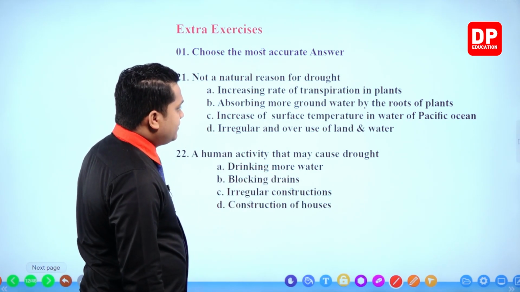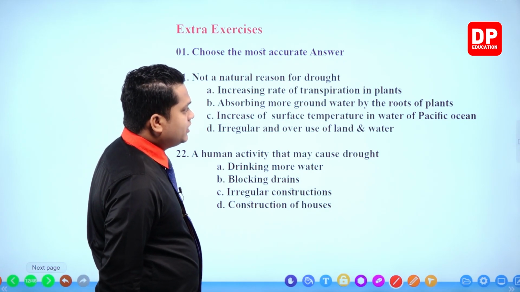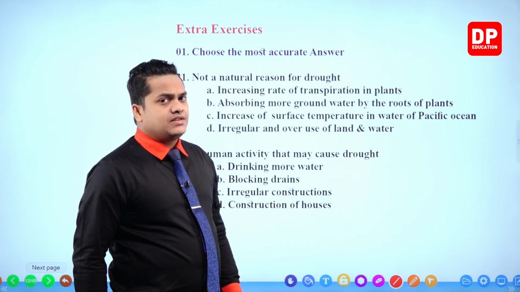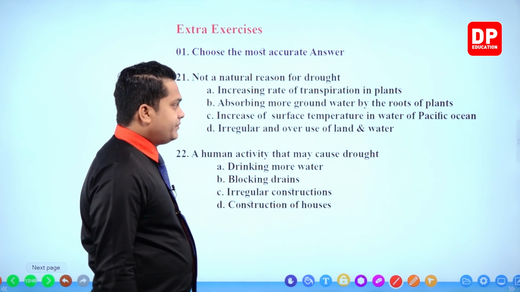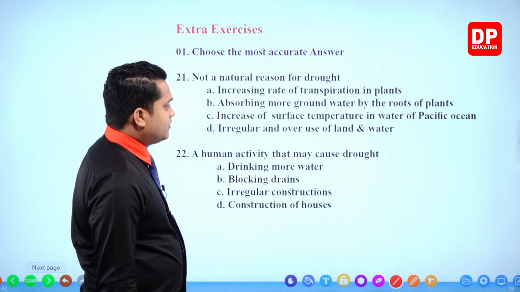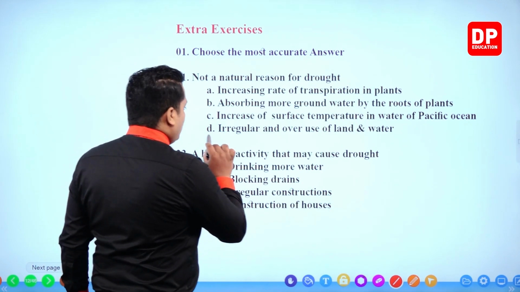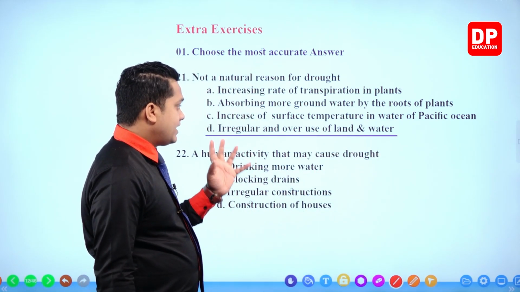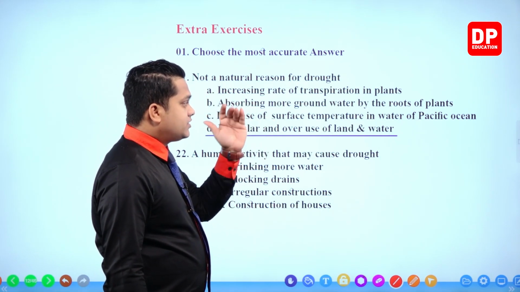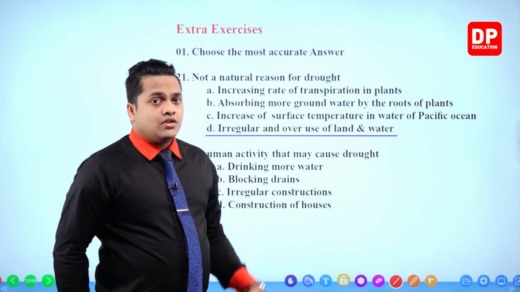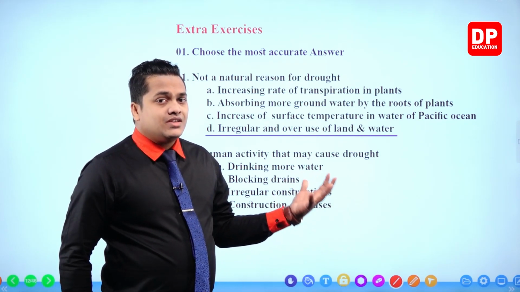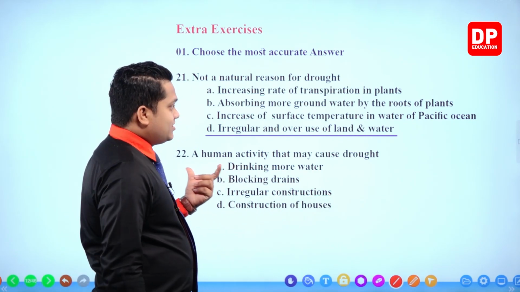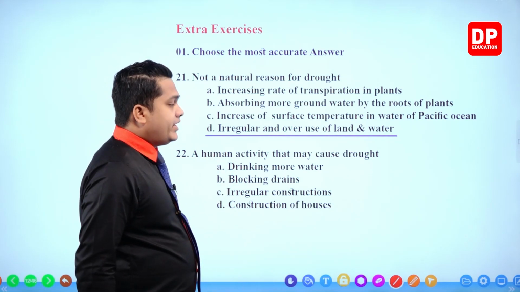Next one. Increase of surface temperature in water of Pacific Ocean. So that's the El Nino effect. Once again, it is a natural reason. Number 4, irregular and overuse of land and water. So that's the answer. Humans are going to do this. The land is used irregularly, and water is also used without any concern. So in that case, wastage of water will occur. So this is the correct answer for question number 21.